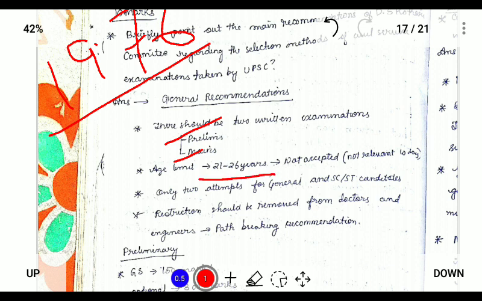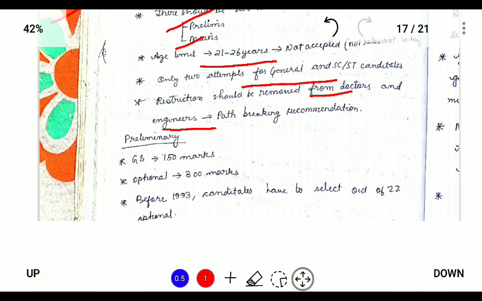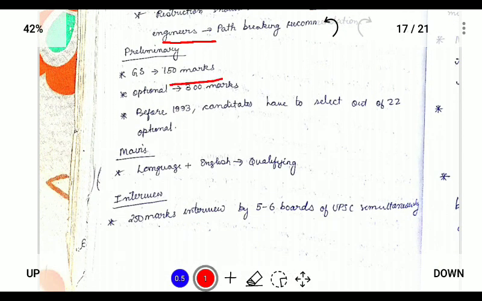And for reserved categories SC and ST, the limit has been extended by 5 years, and only two attempts are available for general candidates, and the restriction is removed for doctors and engineers. This means that all doctors and engineers can also write the UPSC Civil Services examination, and the preliminary marks should be 150 marks.